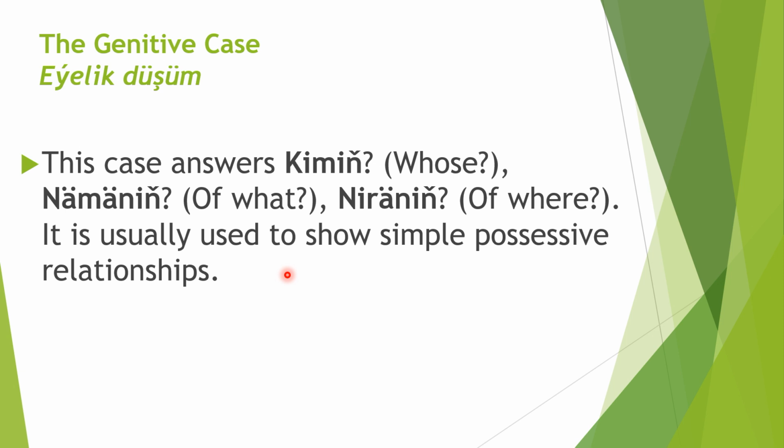So this is why we need it. For example, if I want to say my father's car, or the car of my father, we need to use this case. For example, menin kakamın maşını. Menin, my, kakam, my father, kakamın, my father's, and maşın, the car of my father, my father's car. So this is when we use it.